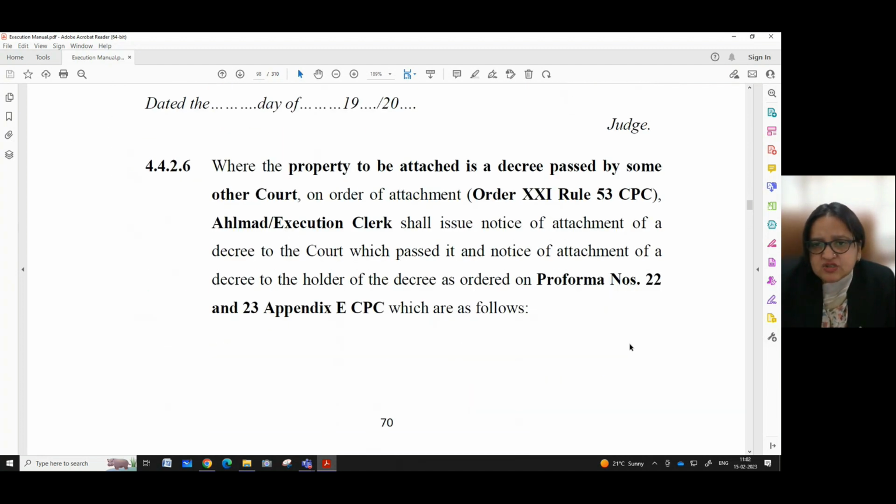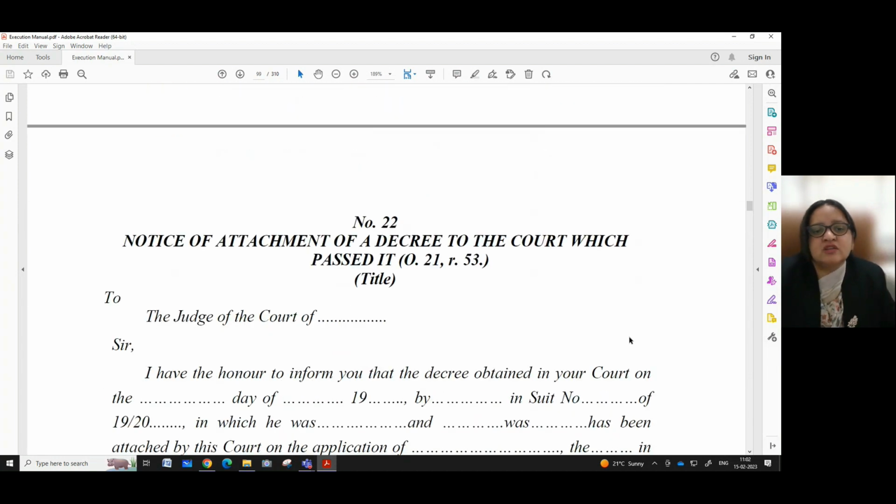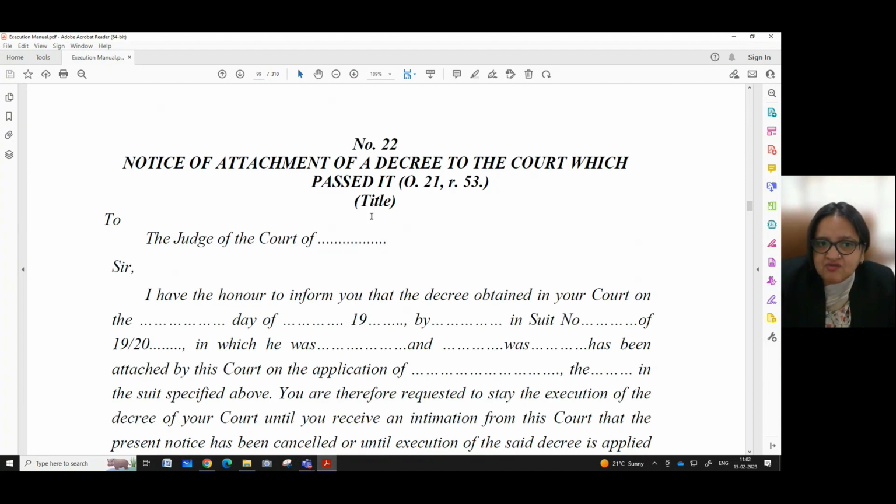Now, where the property to be attached is a decree passed by some other court, on order of attachment, order 21, rule 53 CPC, the Nazir or execution clerk shall issue notice of attachment of a decree to the court which passed it and notice of attachment of a decree to the holder of the decree, as ordered on pro forma number 22 and 23, Appendix E, CPC, which are as follows. So we have provided you with the pro forma number 22, which is notice of attachment of a decree to the court which passed it, order 21, rule 53. Again, we have to write the title of the case. This notice of attachment is issued to the judge of the court who had passed the decree.